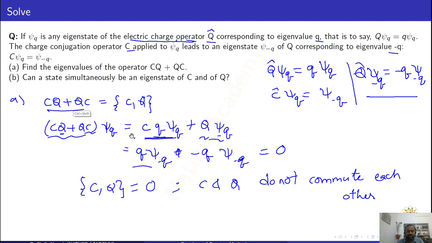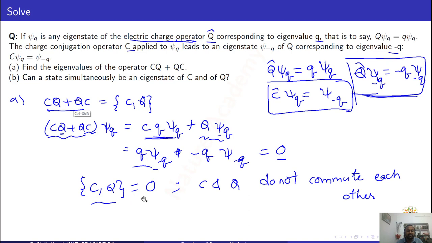This is the eigenvalue equation for Q acting on psi of q, this is the eigenvalue equation for Q acting on psi of minus q, and this is the eigenvalue equation for the charge conjugation operator C. So using these eigenvalue equations, you will get CQ plus QC equal to 0. That means C and Q do not commute with each other.